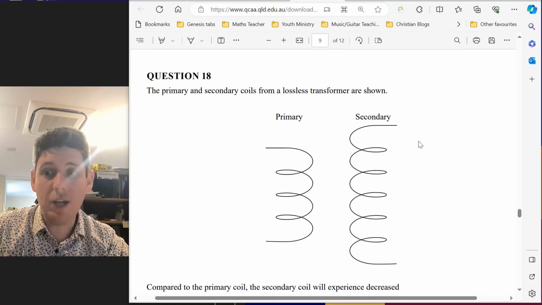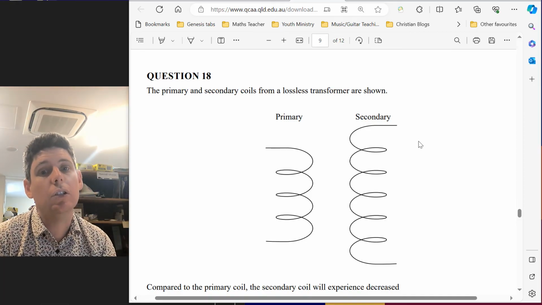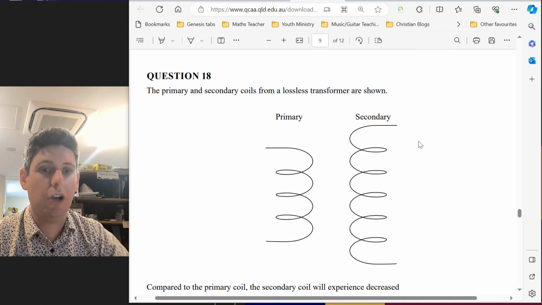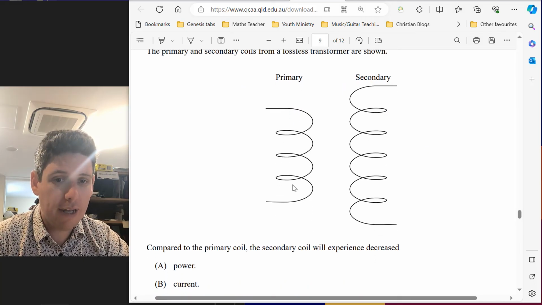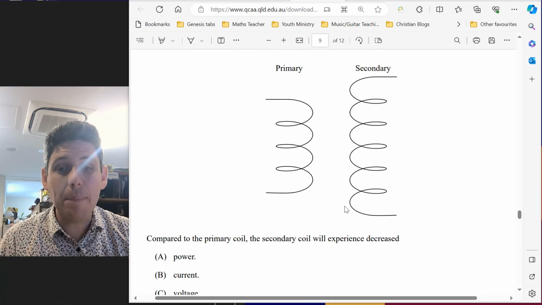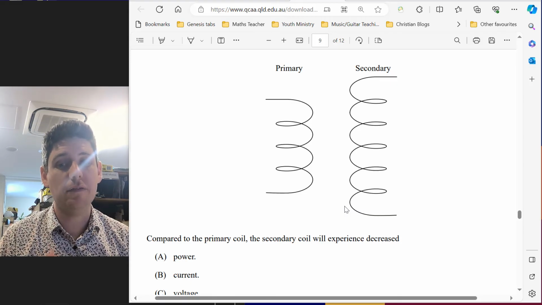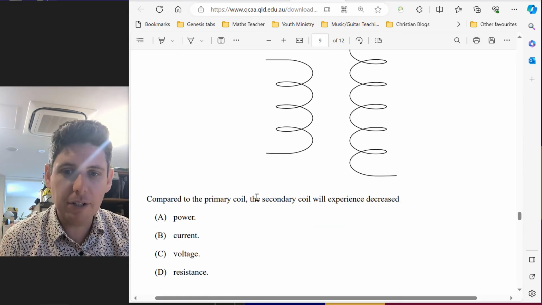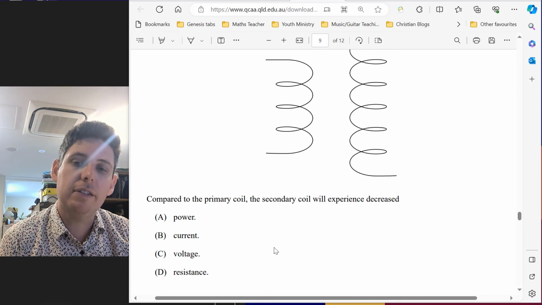Okay, question 18. The primary and secondary coils for a lossless transformer are shown. So transformer question. So the primary has less loops than the secondary. So this is called a step-up transformer. So this is going to increase the alternating voltage. So compared to the primary coil, the secondary coil will experience decreased.